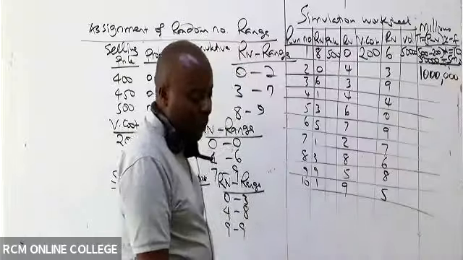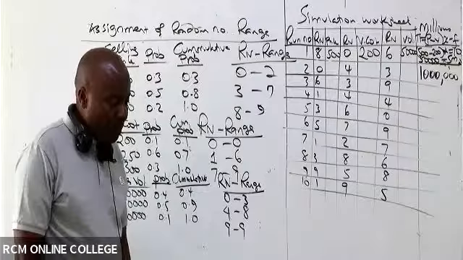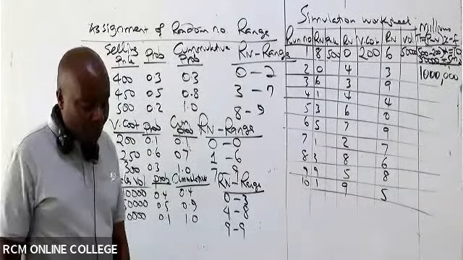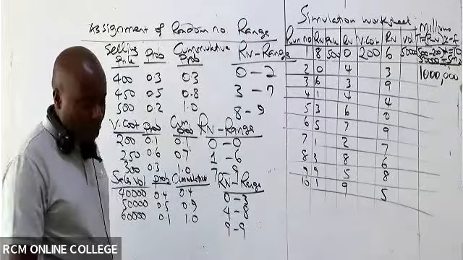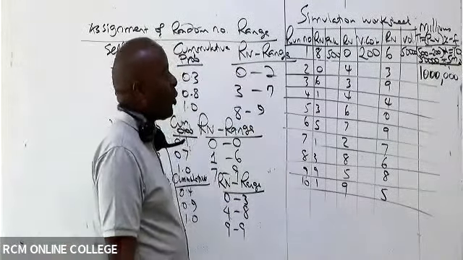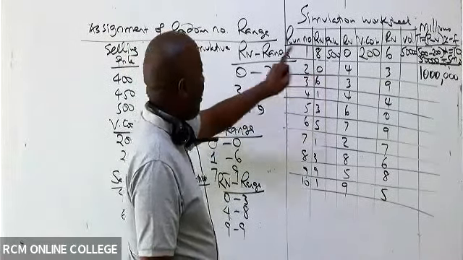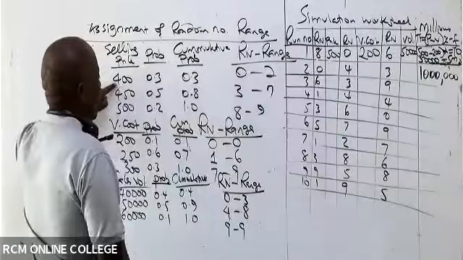Anybody who can't get that 1 million, we show them how we got it. I'll be able to show you. Because you see for run 2, what is the price when the random number is 0? Random number 0, this is 400.